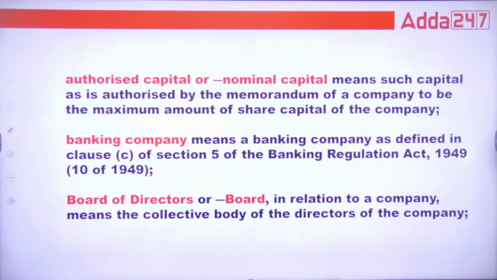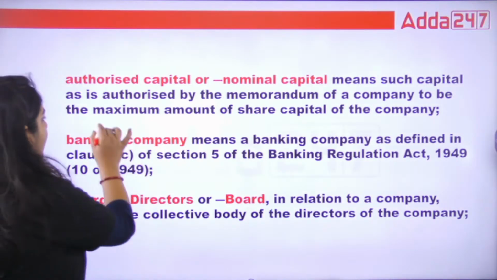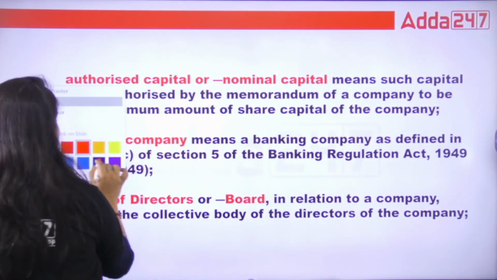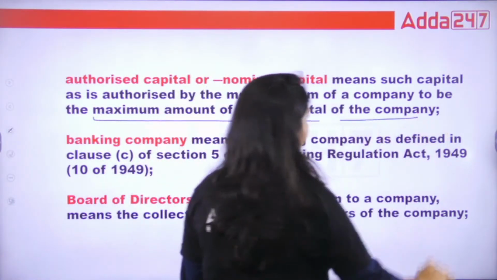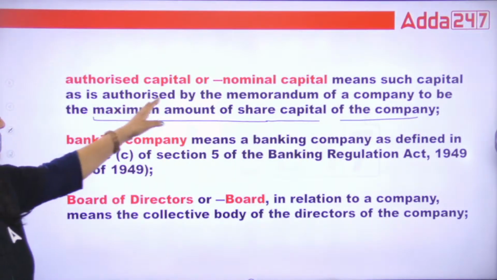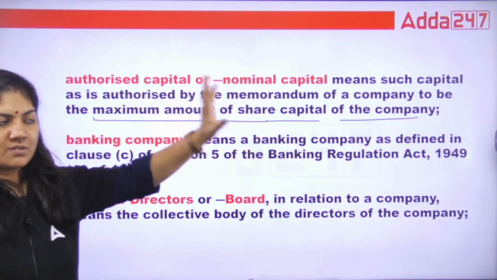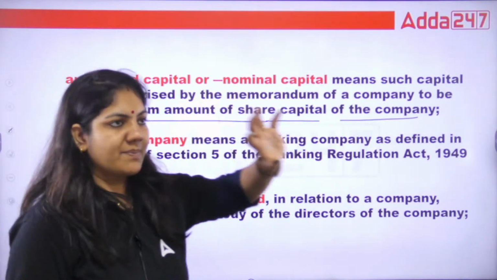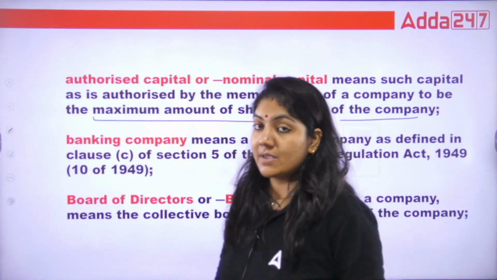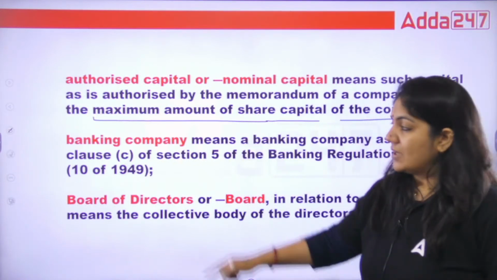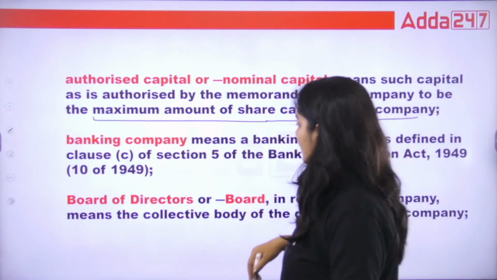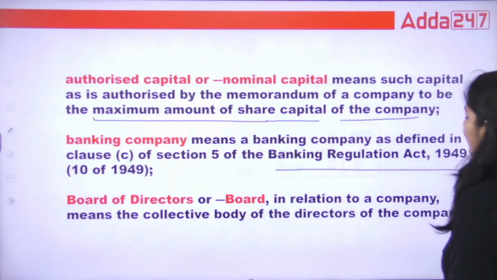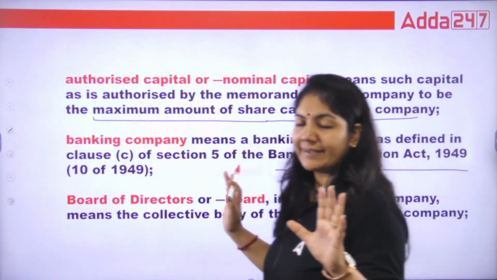Now, what is authorized capital? Authorized capital means the maximum amount of share capital of a company. Maximum amount of share capital. Suppose a company has given 500 shares, and whatever the amount that comes by selling the 500 shares is called authorized capital. Okay. Banking company, which is defined under the Banking Regulation Act. That is so simple.